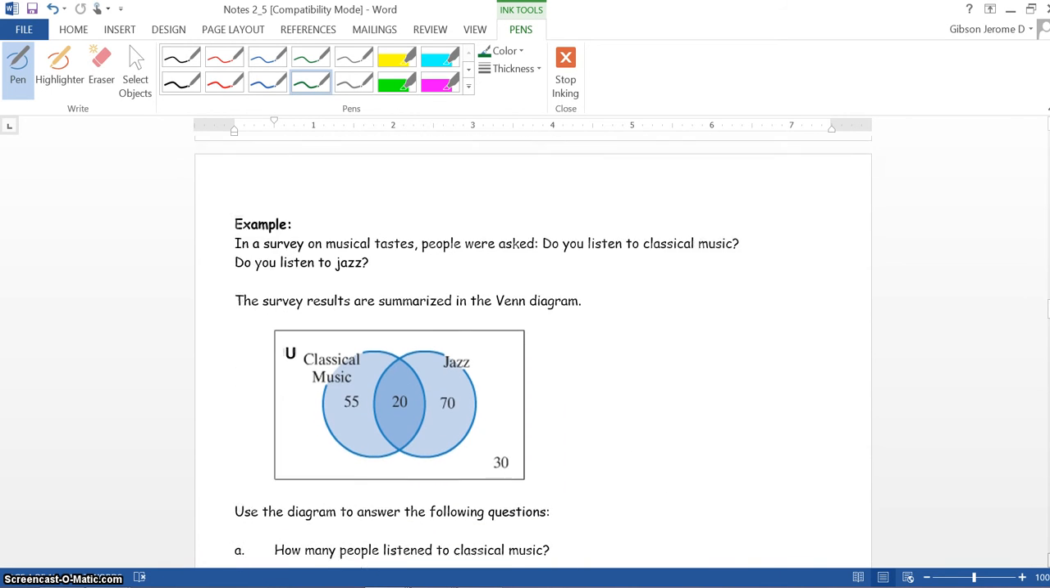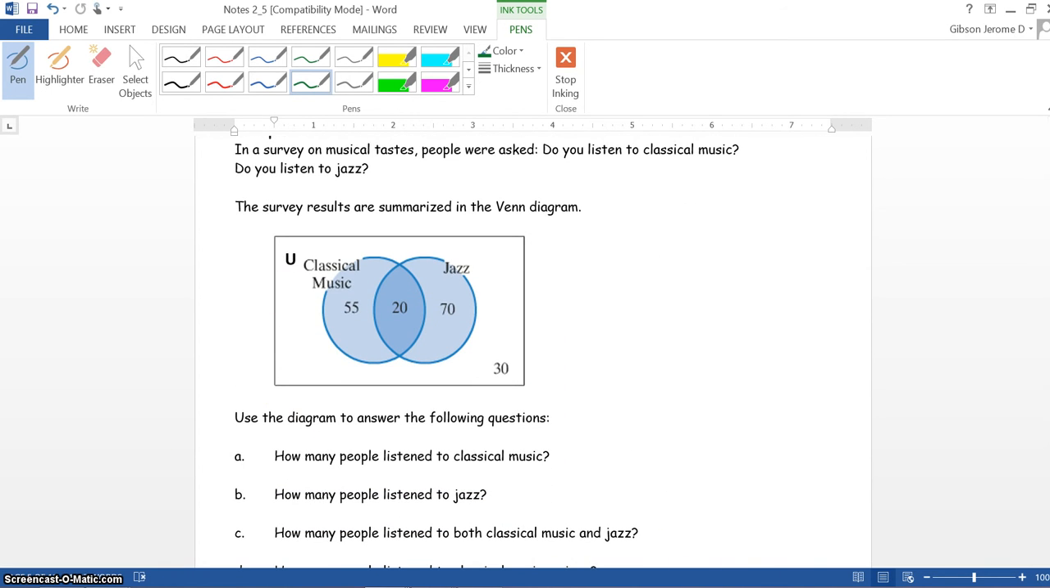Okay, now we are going to apply this with this next example. It says, in a survey on musical taste, people were asked, do you listen to classical music? Do you listen to jazz? The survey results are summarized in the Venn diagram. Now we want to label these here. We want to label this A, label this B. So now what we have is the universe, A and B. It says, use the diagram to answer the following questions.